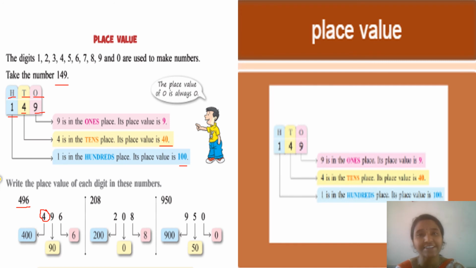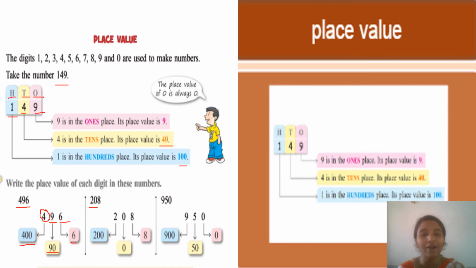How will you read this number? 496, right? So the place value of 4 will be 400. Next, 9. How are you reading the 9 over here? 90. So the place value of 9 is 90. Next, 6. I told you the place value of ones will be that only. So the place value of 6 is 6 only.